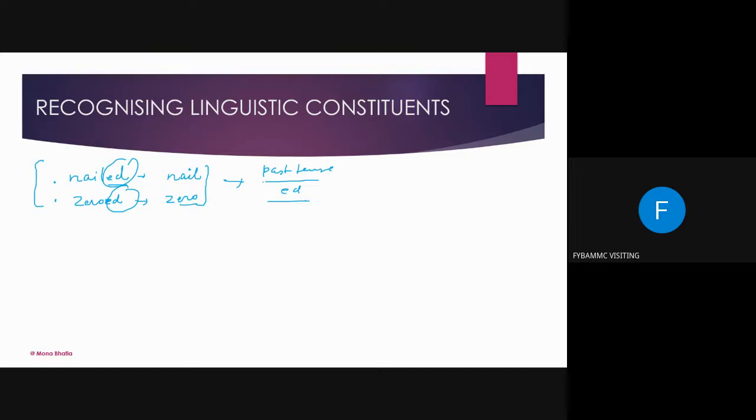That means the words remain the same, and there is a big list of those words. For example, if I say beat, in the past tense also the word remains the same. But in certain cases, for example, catch, bring,